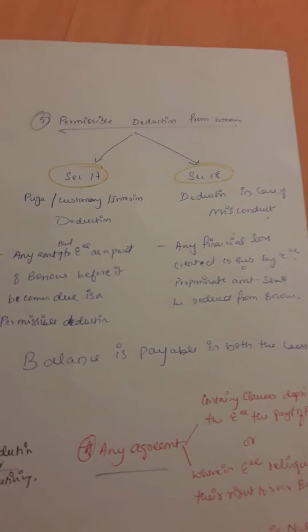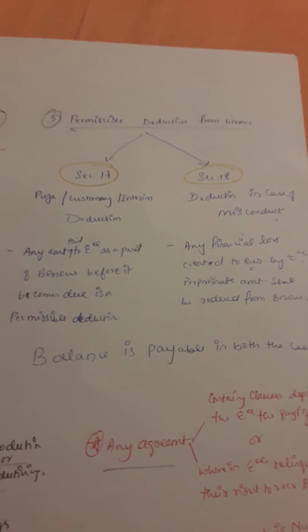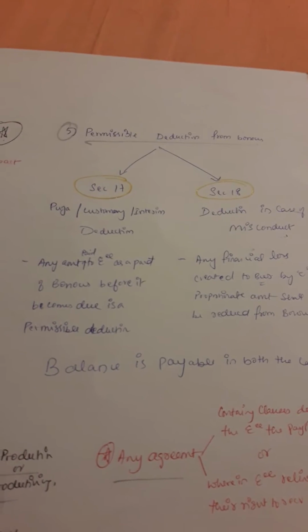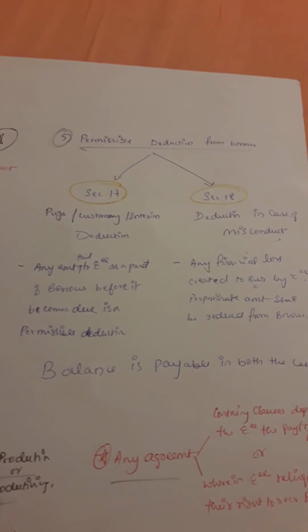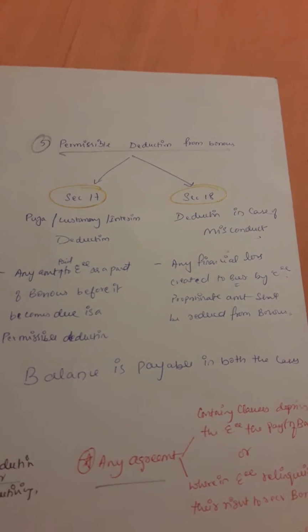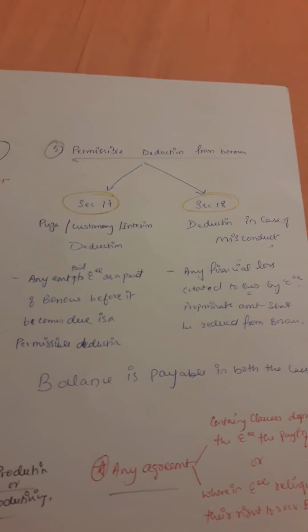Suppose he has done some wrongful act. Let's take this employee Ramu. He has thrown some stone at his employer's office and some glass vase is broken. It is very expensive. Suppose the value of that vase was 10,000 rupees. The bonus payable to Ramu was 15,000 rupees. Now what can the boss do? Boss can deduct 10,000 rupees from his bonus and the balance 5,000 can be paid to him.